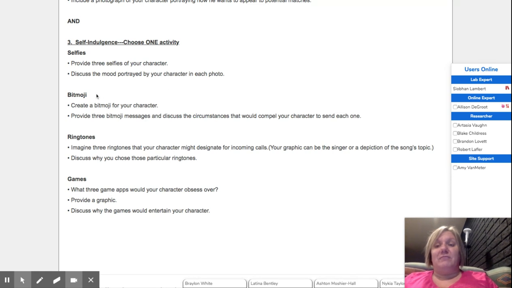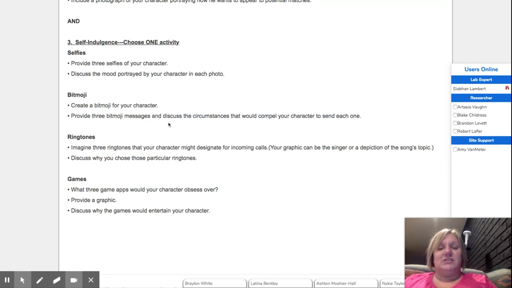Or if you're having fun playing with those Bitmojis or those little avatars, create a Bitmoji for your character. Provide 3 Bitmoji messages and discuss the circumstances that would compel your character to send each one. So what were they feeling when that Bitmoji was revealed on their page or wherever they had that Bitmoji exposed? And again, a Bitmoji is just a little cartoon character of a character from the novel.